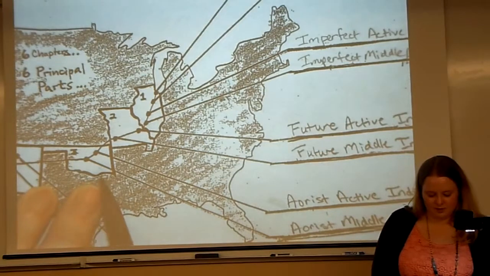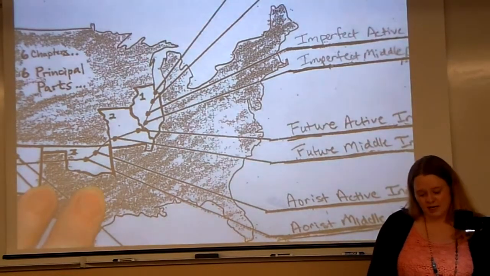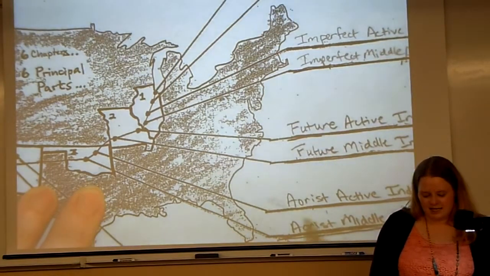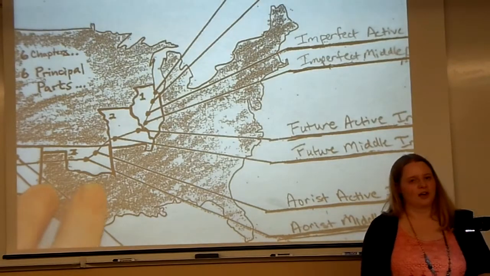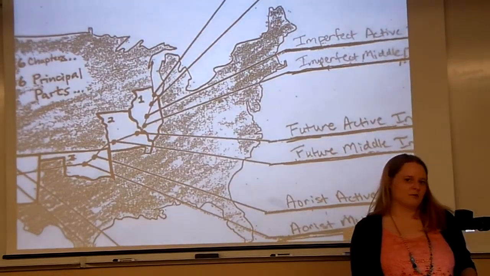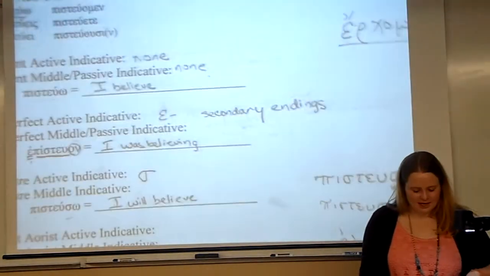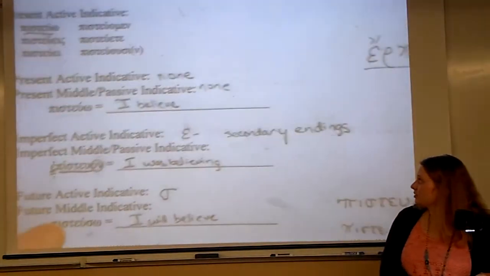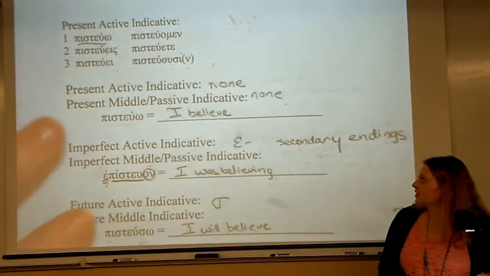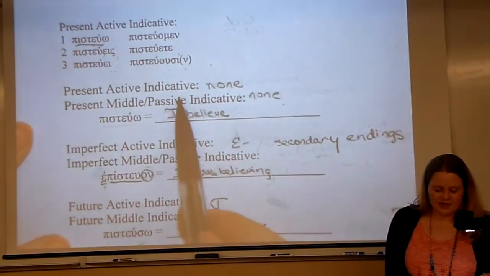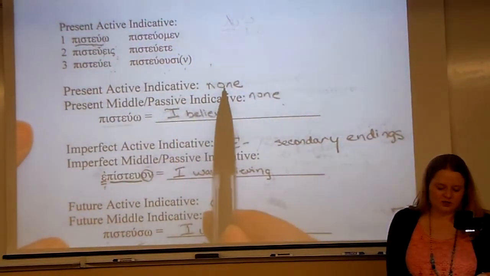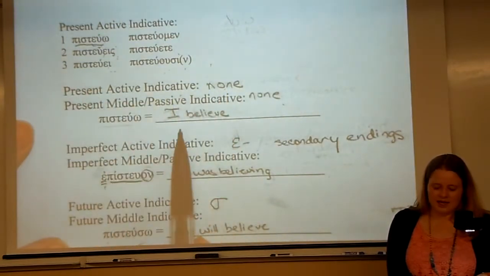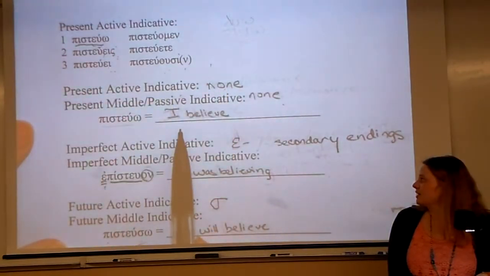You're on to your third principal part. It's an odd-shaped part. It ends with the letter A, and aorist is what you're thinking about. Aorist is going to be the oddest verb form that we learn. Here's our verb tense chart. I've already left on here the things that I was working on before because I'm shooting these all in a row. So we looked at the present active indicative, no special characteristics. You just have to learn these.